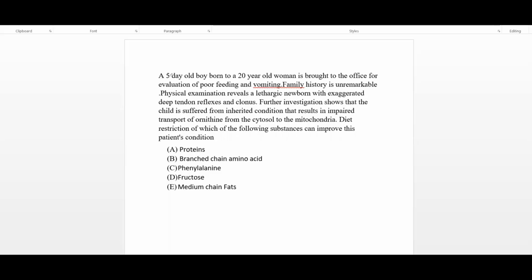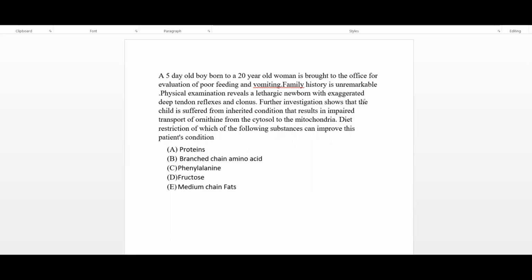Let's begin. A 5-day-old boy born to a 20-year-old woman is brought to the office for evaluation of poor feeding and vomiting. Family history is unremarkable. Physical examination reveals a lethargic newborn with exaggerated deep tendon reflexes and clonus.